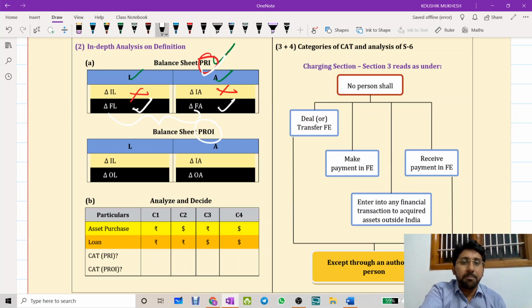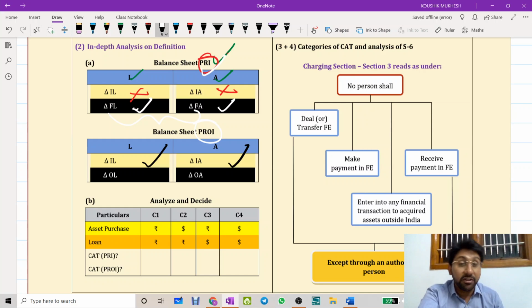Next, the balance sheet of a PROI. For a PROI, an Indian asset is purchased. For example, a person residing in New York is purchasing an asset in India. Will the sections get affected for him? Very much attracted, and even here very much attracted. And in the second case, other assets. Why am I writing other assets, not foreign assets? For a USA person, Australia becomes other assets. Their country becomes the home currency, and both are irrelevant for us. Therefore, if you are a PROI purchasing a house in Australia, why would Indian FEMA unnecessarily overreact?